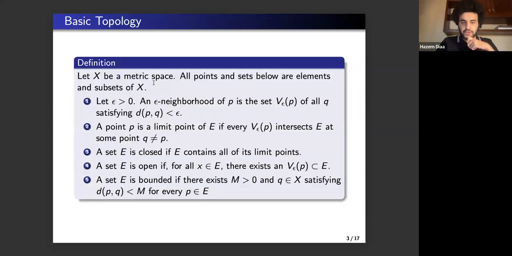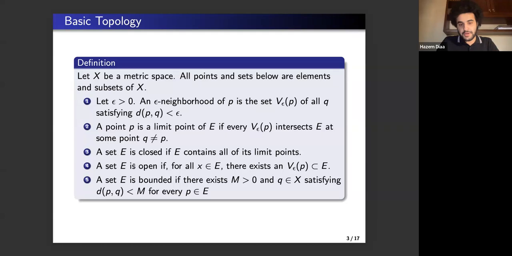So let X be a metric space. All these points and sets are subsets and elements of X. So firstly, fix a positive epsilon. We say that an epsilon neighborhood of P is the set of all points Q in X whose distance from P is smaller than epsilon. A point P is a limit point of a set E if every epsilon neighborhood of P contains a point Q not equal to P that is an element of E. Moreover, a set E is closed if E contains all of its limit points.